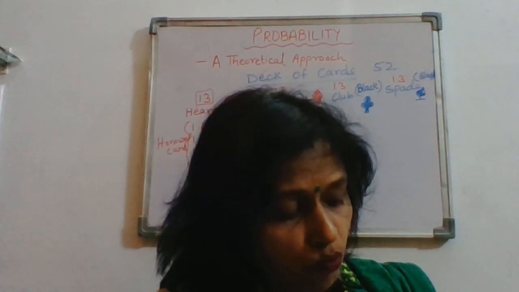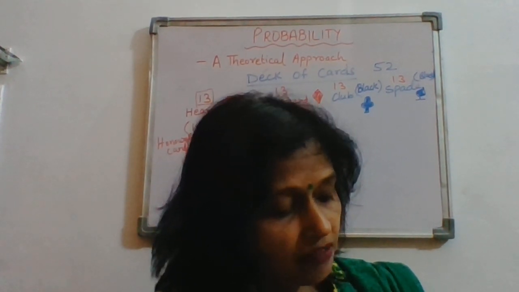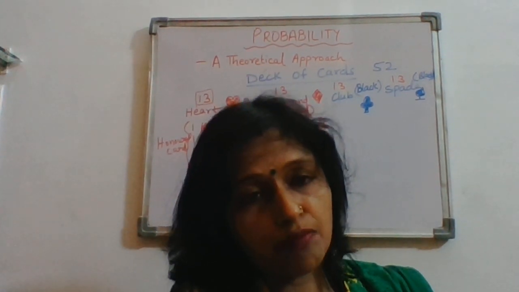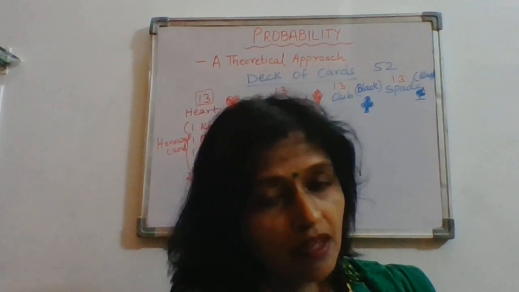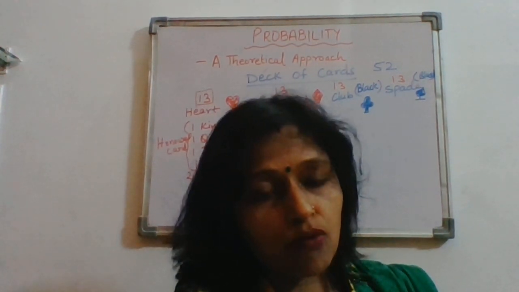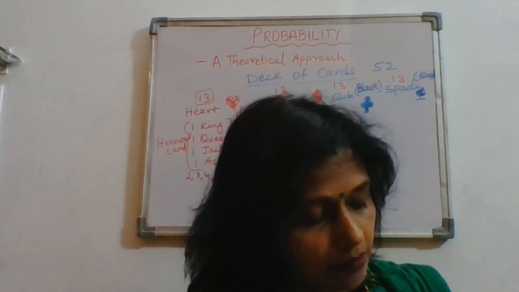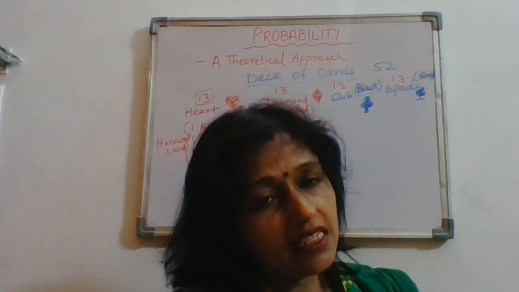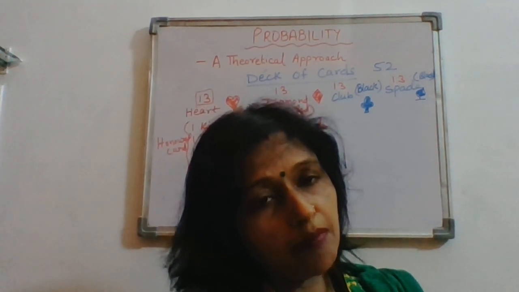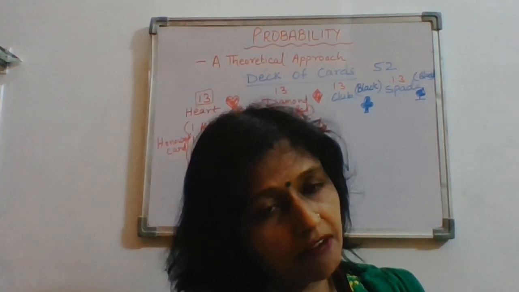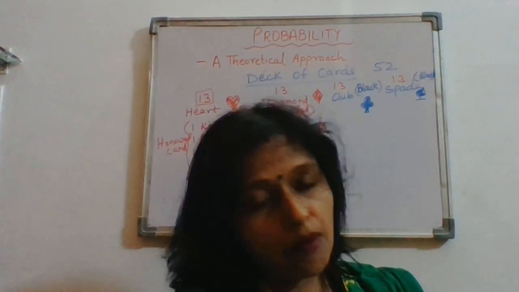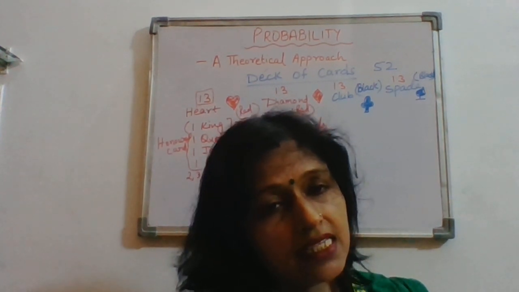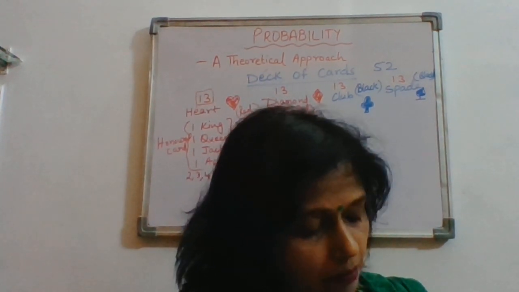A die is thrown once. Find the probability of getting a prime number. When a dice is thrown once, the sample space should be clear in your mind: 1, 2, 3, 4, 5 and 6. Total possible outcome will be 6. Now the probability of getting a prime number. We know that 1 is neither composite nor prime, so 2 is the smallest prime number. 2, 3 and 5, these are the three prime numbers, so probability of getting a prime number will be 3 by 6. Okay, so 1 by 2 will be the probability.